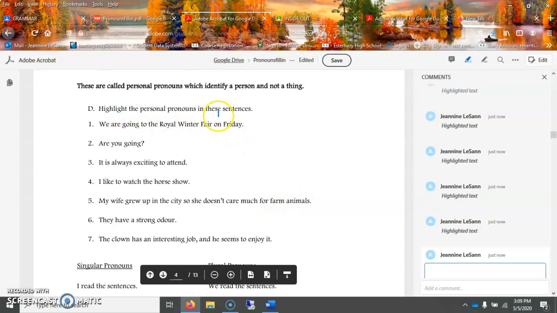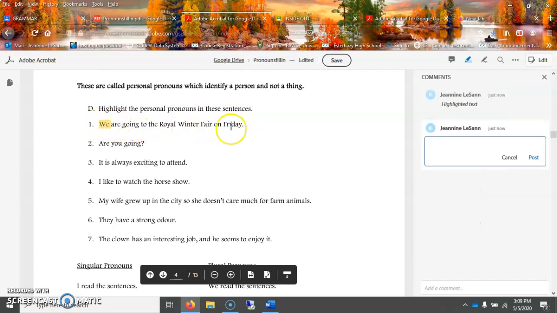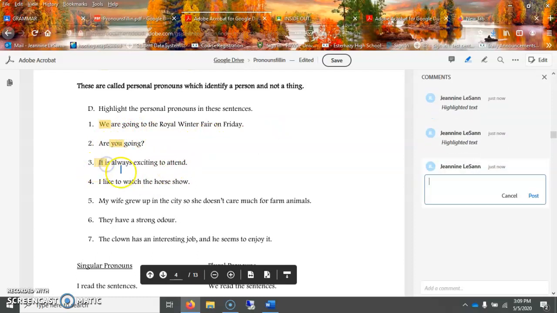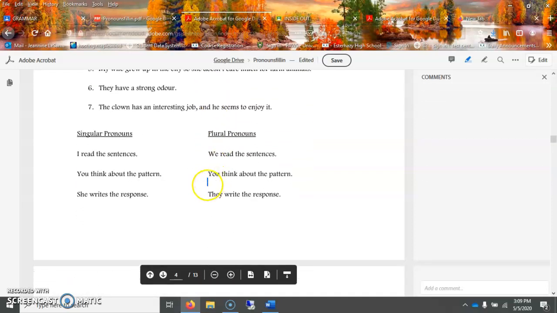So let's highlight the personal pronouns in these sentences. So I'm just going to do the first two. Pretty simple. We are going to the Royal Winter Fair on Friday. Are you going? Okay. It is always exciting to attend. So those are some examples.